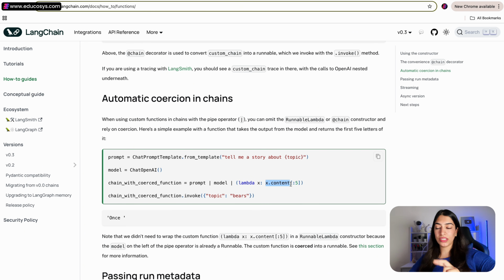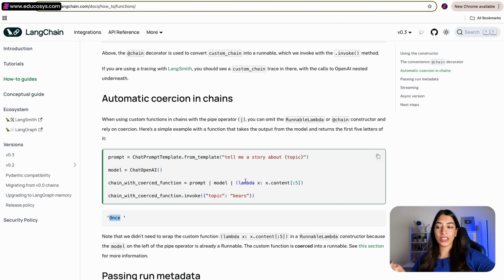So the content would be the story, and then you're slicing the first 5 letters out of it, right? So the story must be starting with something like once upon a time. So when you slice it down, you get only "once" as the output, right? So this is how you can actually play around with it.